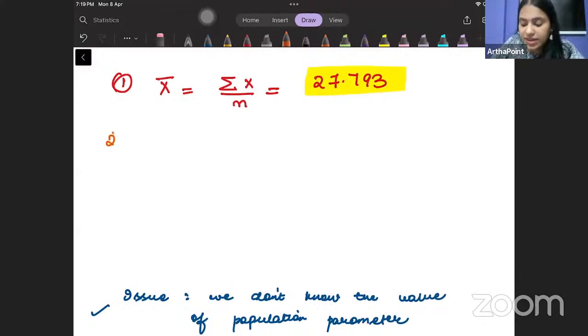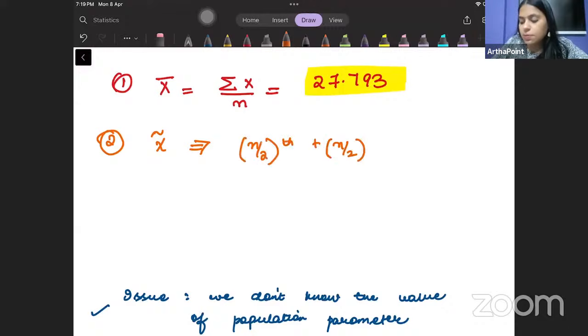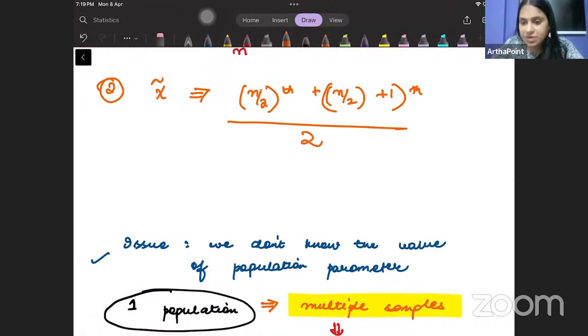Now, the second thing that I can go ahead and do is I can find the median, right? And because there are 20 observations, I know that if I were to find the median in this case, it is going to be what, beta? It will be n by 2th observation plus n by 2 plus 1th observation divided by 2. So if I use this method and I try to find the median, I am getting the median as 27.96.